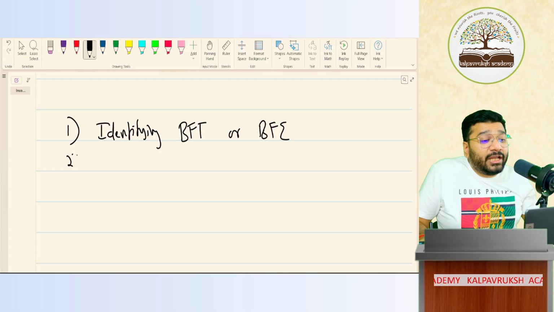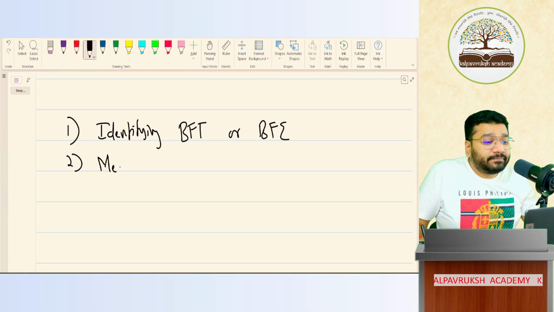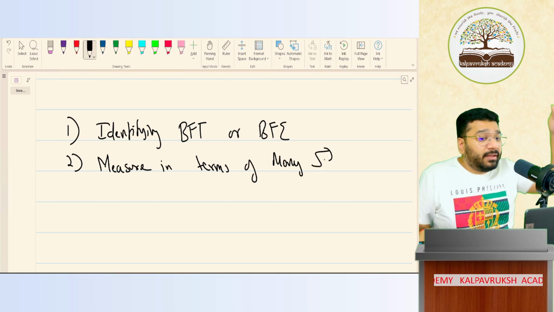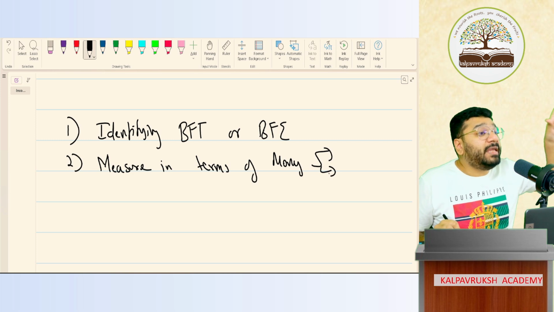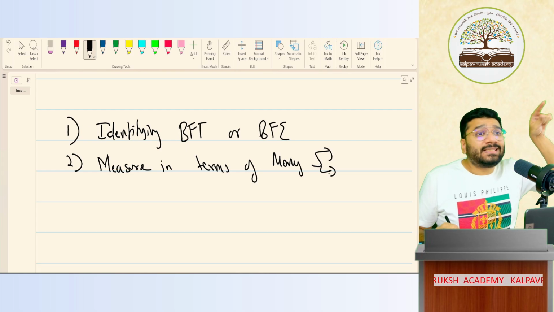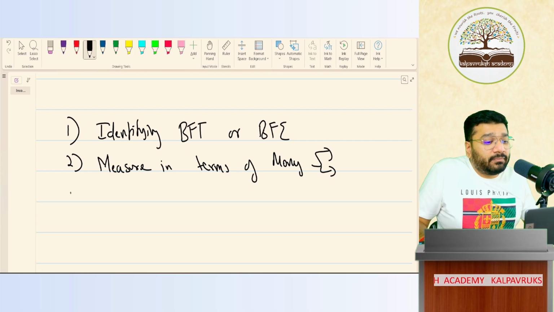Okay. Once you identify a BFT, can you record it? No. Second, you have to measure in terms of money. Measure in terms of money means what? Here it should be measurable. And second, the unit of measurement should be the same, common. Got it, not got it? In India, the unit of measurement is INR. Third, now